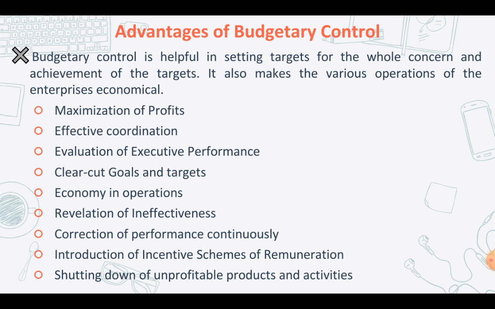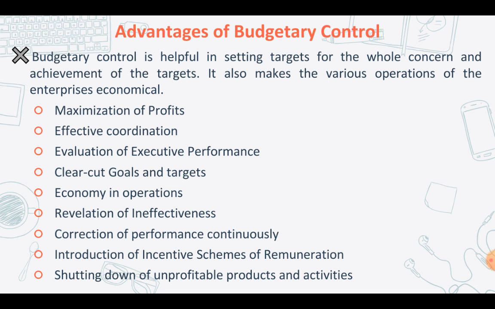The first advantage you have is maximization of profit. Budgetary control aims at increasing the overall profits of the organization. Now, profit making is, of course, the number one objective of any organization, and as a result, budgetary control also aims at increasing the profits of the organization. This is going to be achieved through proper planning, coordination, as well as control of different activities in a very coordinated and programmed manner.